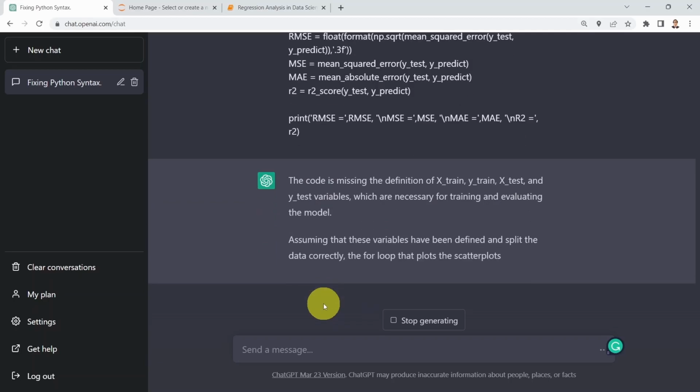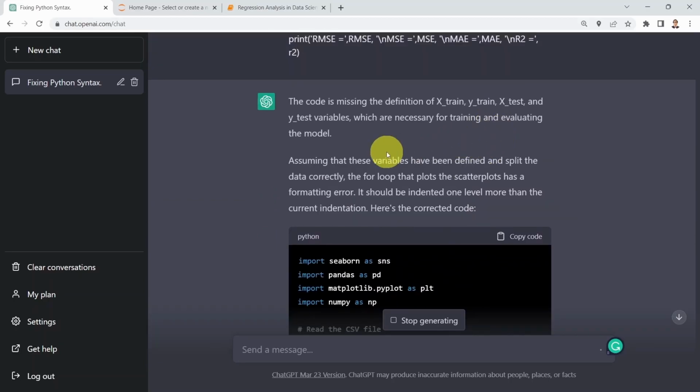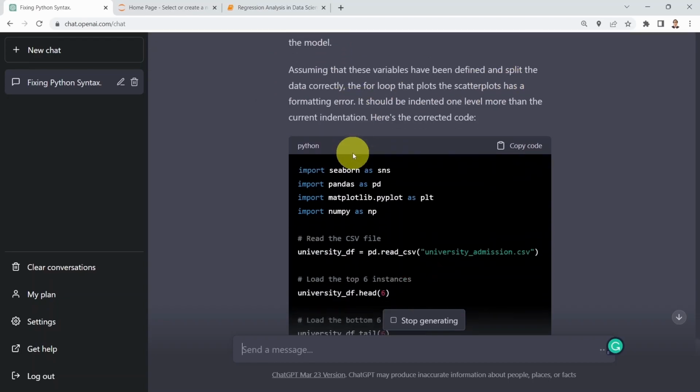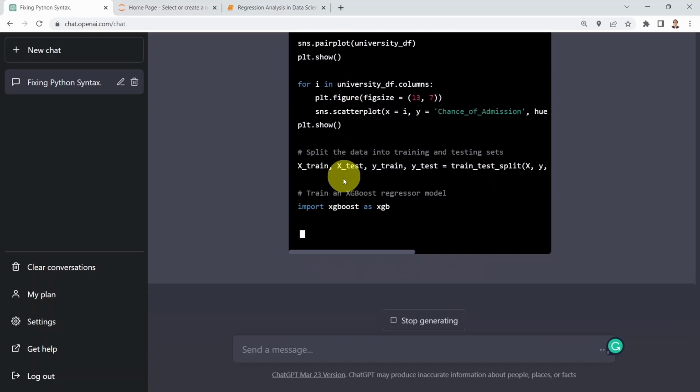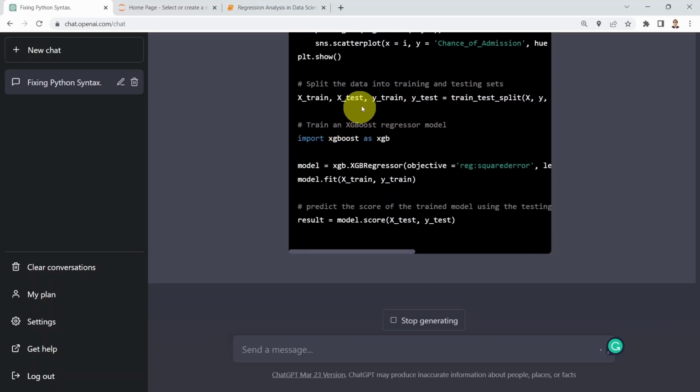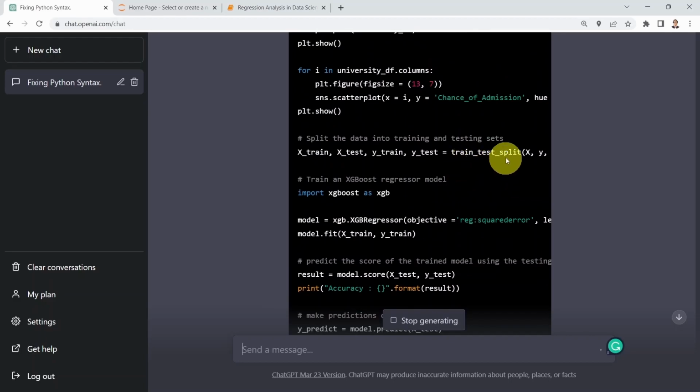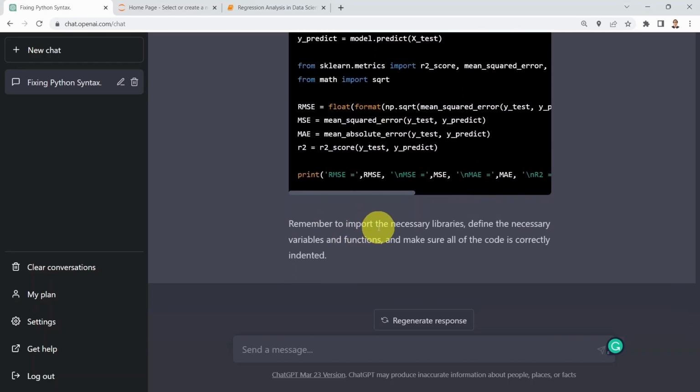And here we go. The code is missing the definition of X train, X test, and Y test variables, assuming that these variables have been defined and split the data correctly. What you see is pretty amazing. It also already detected that I need to perform train test split to split my data, which is X and Y, into X train, X test, Y train, and Y test, which is kind of mind-blowing for me, because right now you can simply use ChatGPT to detect error messages for you. You can also use it to fix the code as well. And that's simply all I have for this lesson. I hope you enjoyed it, and see you in the next lesson.